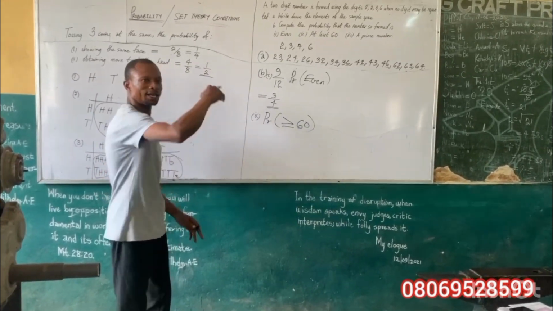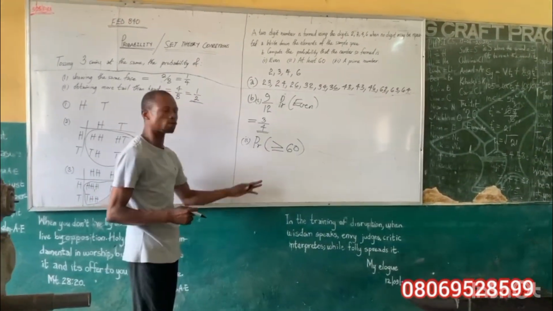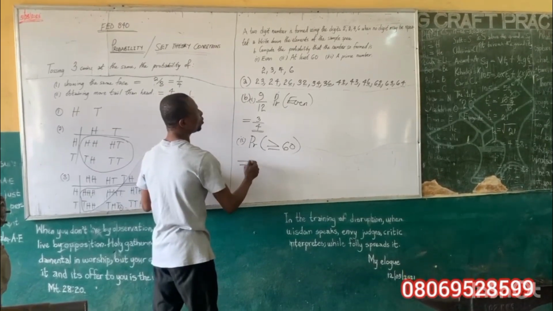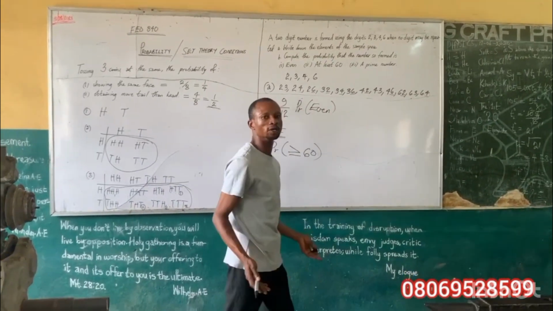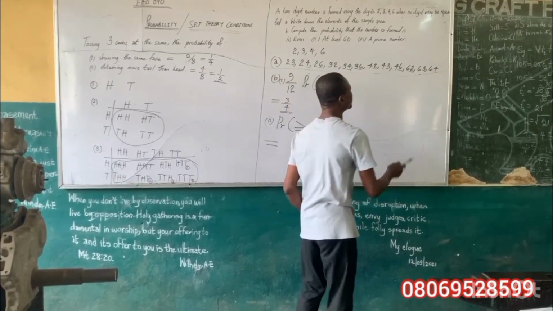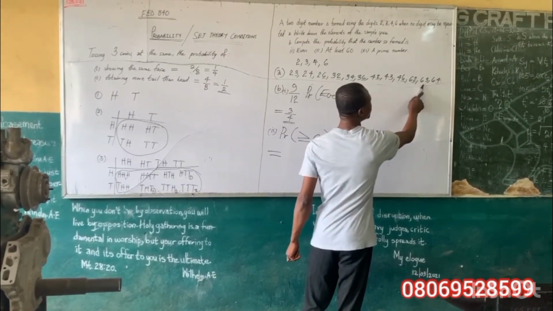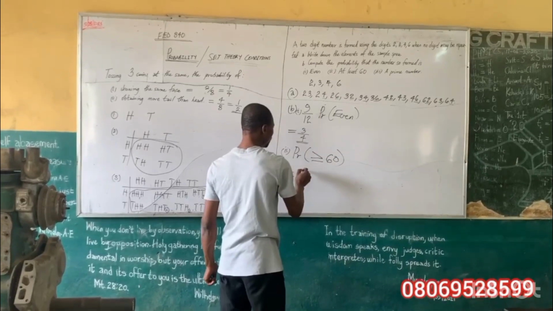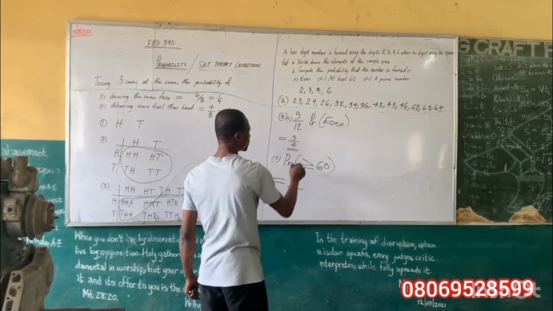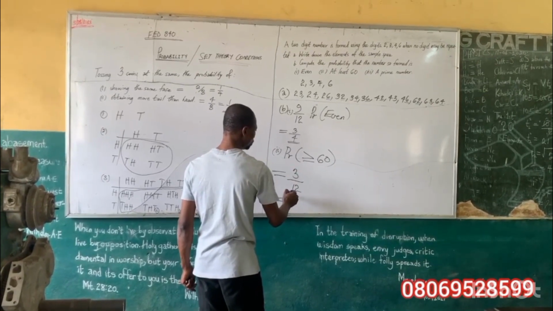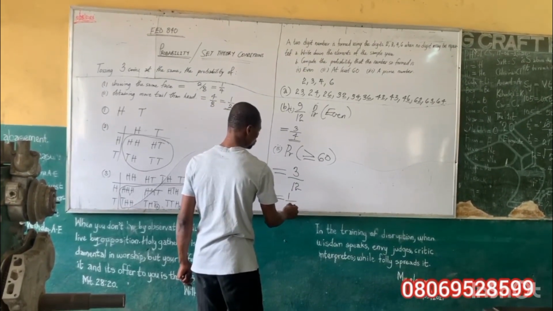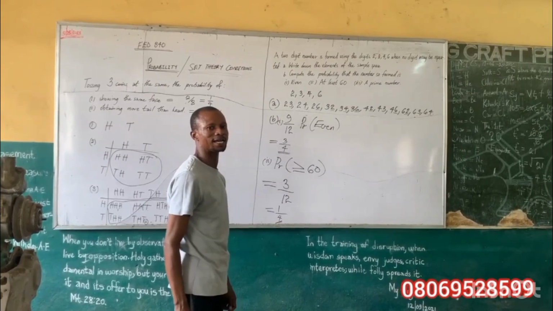This is the sign, greater than 60 or equal to 60. Under the elements, I'm able to write which one is 60. No one. But we have greater than 60. And greater than 60 is what? 62, 63, 64. Which is 3 out of the 12 items. And if I cut 3 here, 1. 3 in 12 is 4. So we have 1 over 4 as the answer.